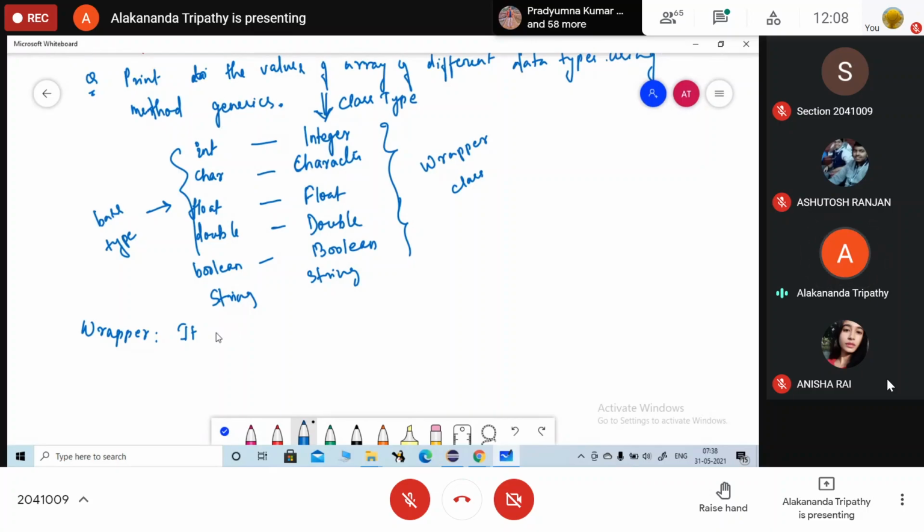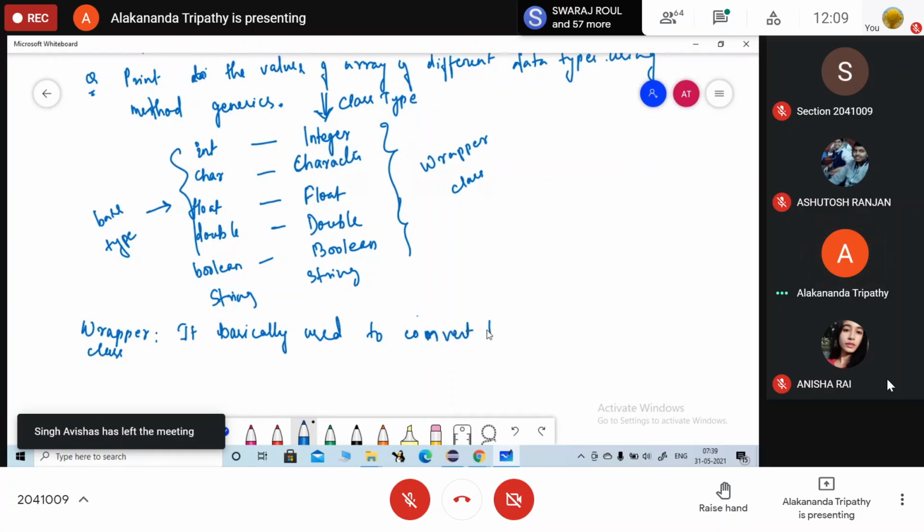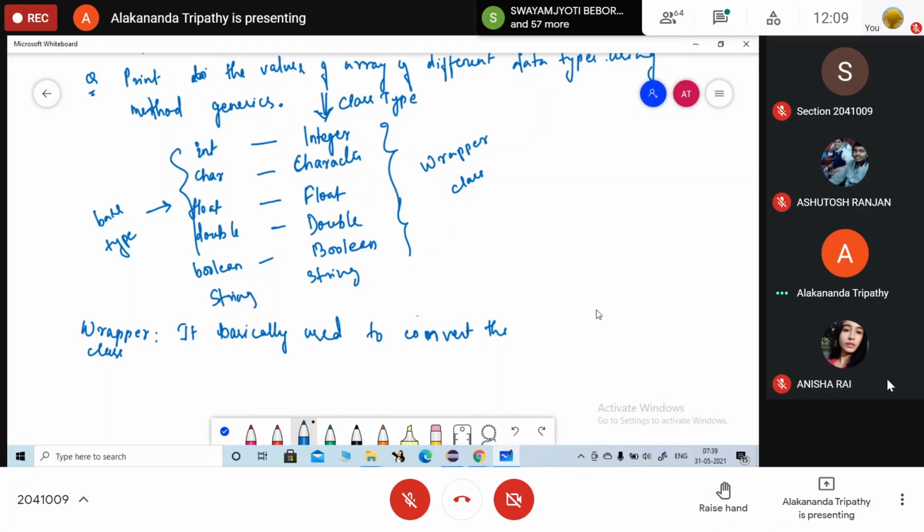It basically provides the conversion of... It is basically used to convert the primitive type into object type and object type to primitive type.